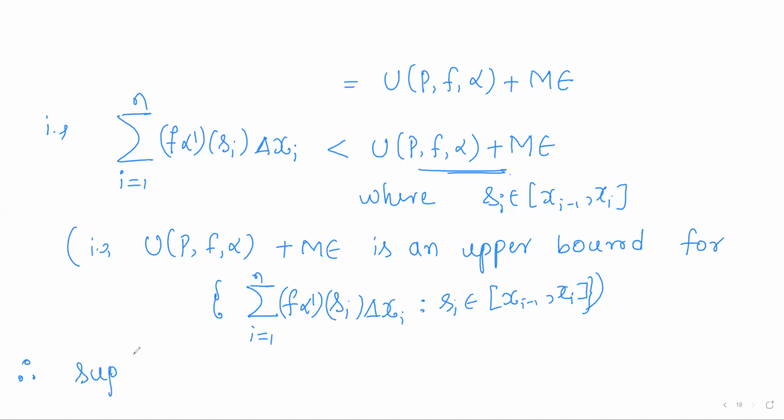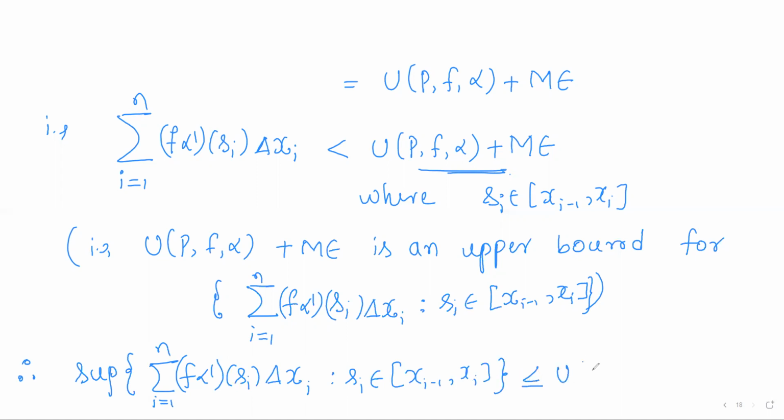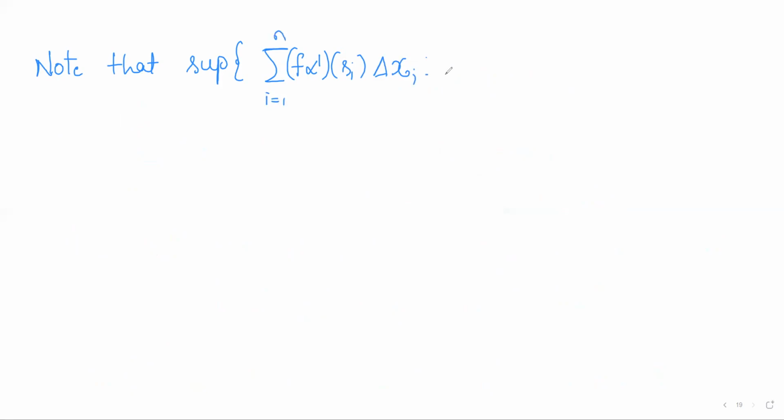But what is the supremum? As we did in the earlier case, note that the supremum of the set of all f into alpha dash of Si delta xi, I running from 1 to n, as Si varies over the subinterval xi minus 1, xi, is nothing but the upper Riemann sum of the function f into alpha dash.